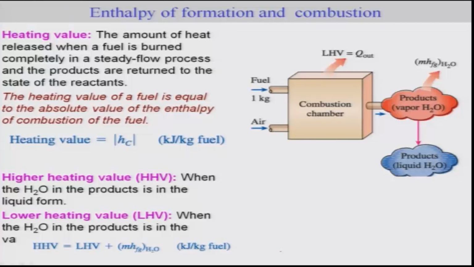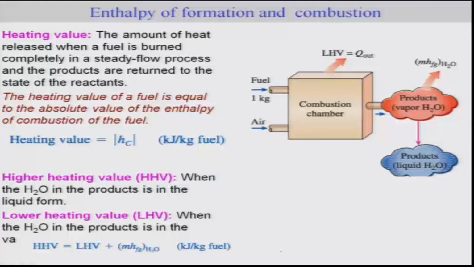Now, as we have already discussed, fuels are of different types. Some fuels yield larger energy, which means they have more value for energy generation, and they are more environmentally friendly. In order to quantify the fuel quality, one can make use of something called heating value. So, what is the heating value? Heating value is the amount of heat released when a fuel is burned completely in a steady flow process and the products are returned to the state of the reactants.